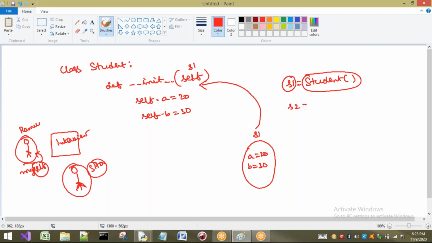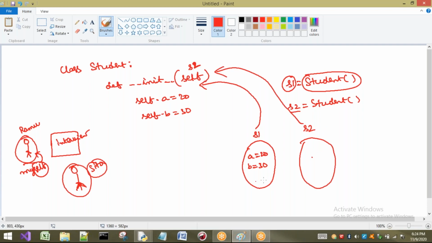Now I am going to create a second object, s2 = Student(). Now what happens? One object is created. Which type of object? Student type, and it is referred to by s2, because it is a reference variable for this object. Observe that while creating this one, automatically this constructor will be called. On constructing the s2 object, the constructor is called. So self is going to be s2. Why? On creating s2, the constructor is called, so s2 is going to act as self now.